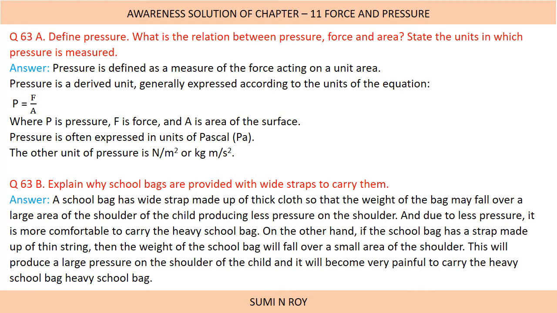Next question: define pressure. What is the relation between pressure, force and area? State the units in which pressure is measured. Pressure is defined as a measure of force acting on a unit area. Pressure is a derived unit. Pressure is equal to force by area, that is P = F/A, where P is pressure, F is force and A is the area of the surface.